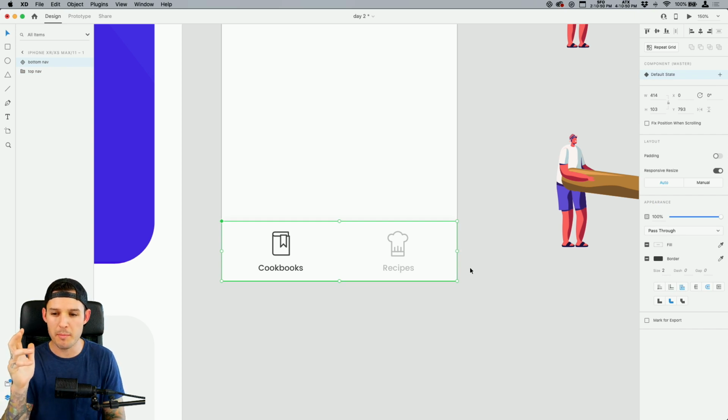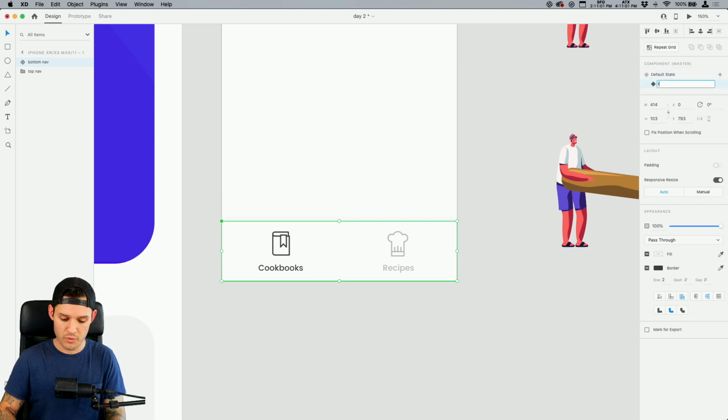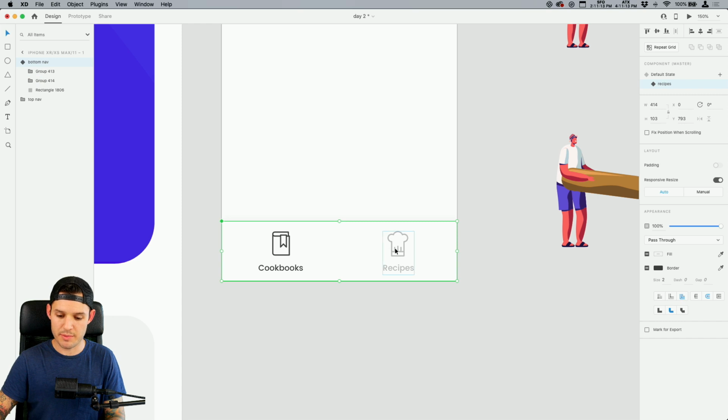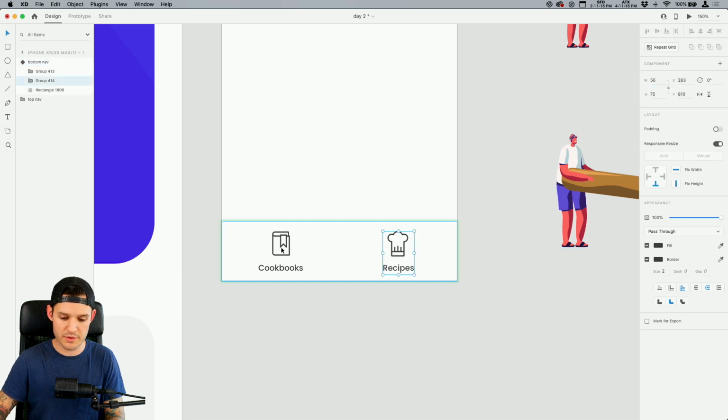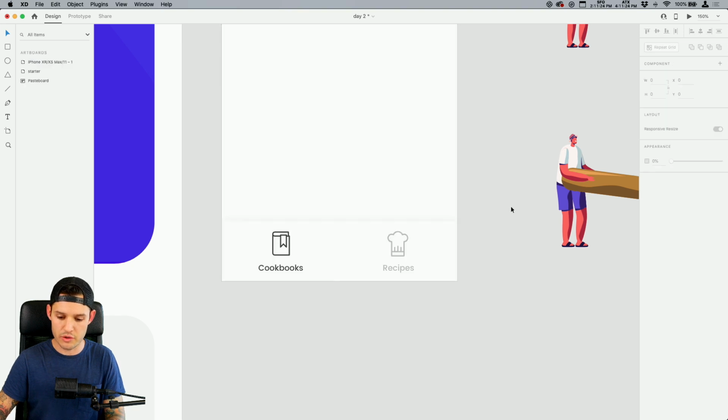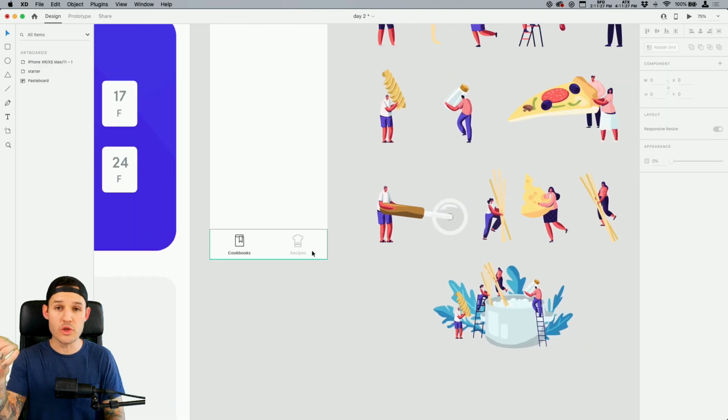And why I really wanna make a component out of this is because it's gonna go from one state to another. We have component states. So our default state is with this one active. And our new state, we'll just call it recipes over here. And yeah, so let's go to recipes. So we're in our recipes state. We're double clicking, getting inside of there. 35 pixels, back up to 100. This one down to 35 pixels, okay? So now we can take our component, go back and forth between the two, okay? And the cool thing is we can reuse this component everywhere and then just animate back and forth using that.